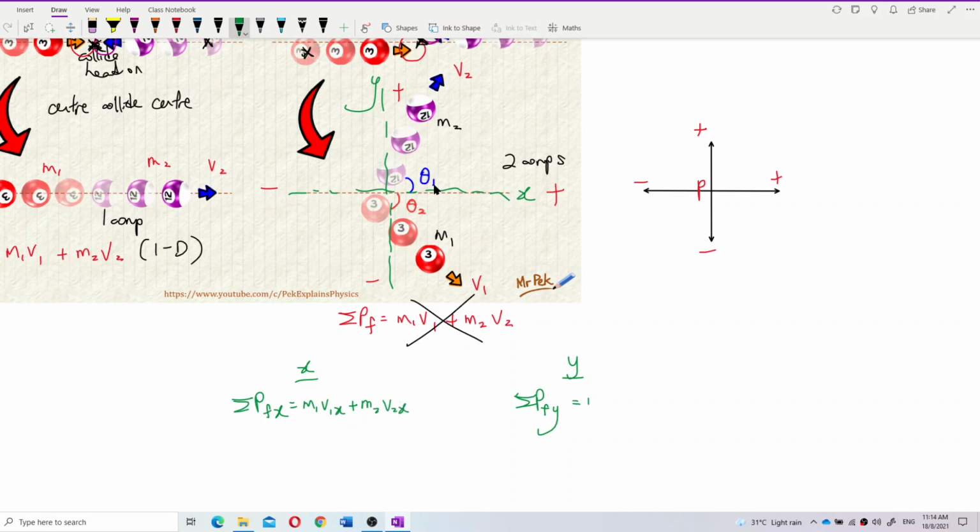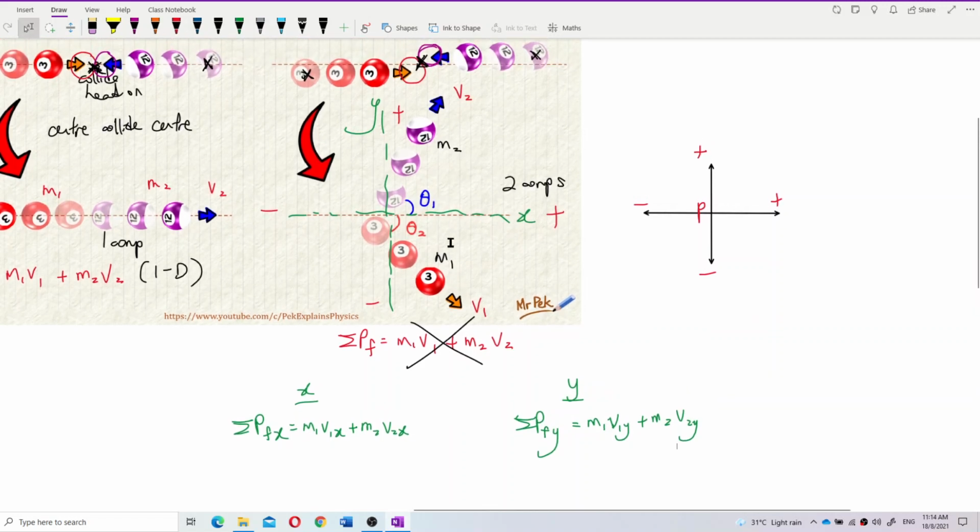Final momentum for y is m1 v1y plus m2 v2y. So you have x and y components for v1, and x and y components for v2. We will talk about how to resolve this in the problem solving videos.